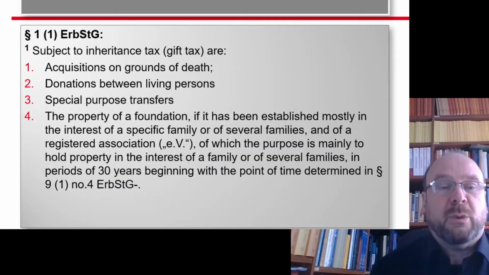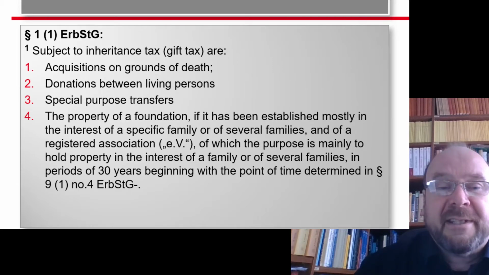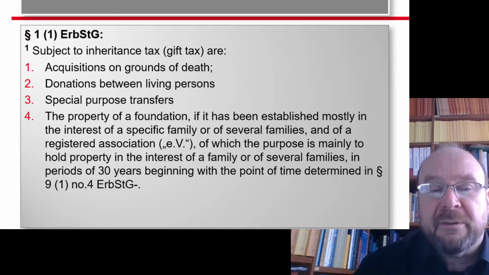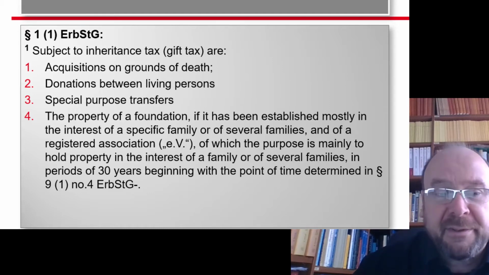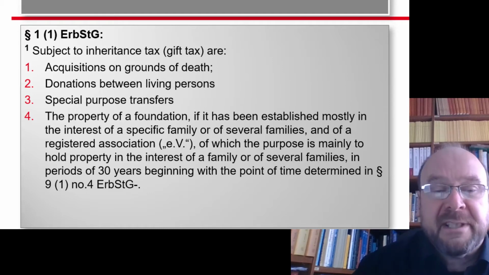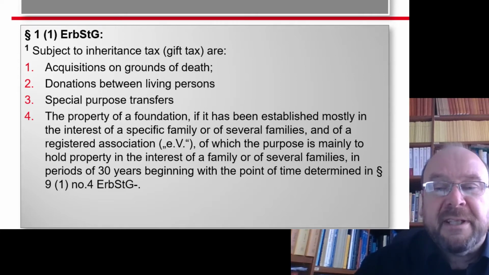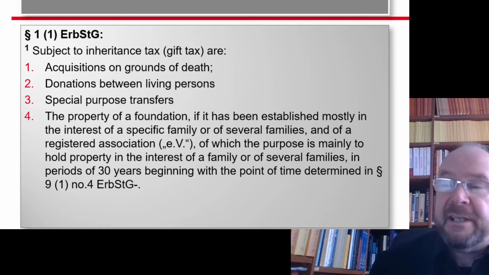Here we have paragraph 1.1: subject to inheritance tax and gift tax are the following events: acquisitions on grounds of death, donations between living persons, special purpose transfers, and so on. So our suspicion is naturally that we have to do with an acquisition on grounds of death. So we have to find that out.